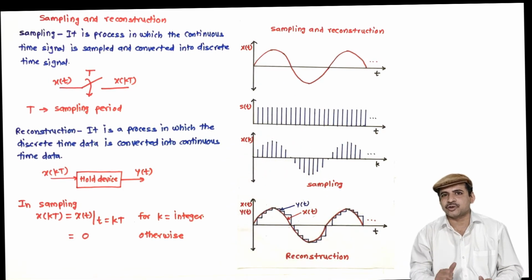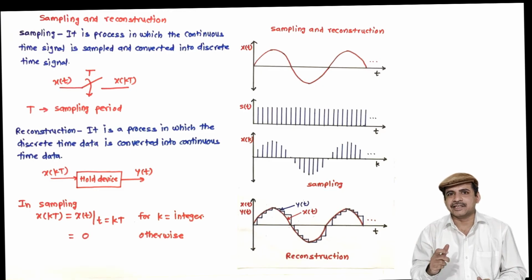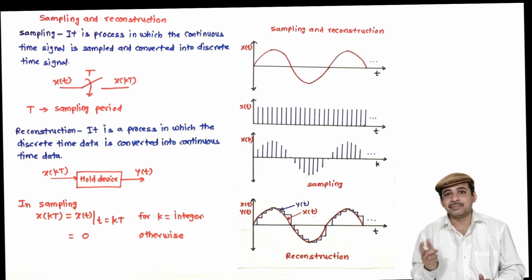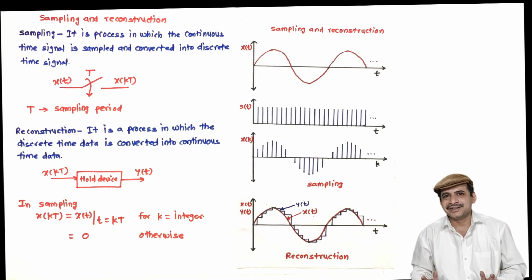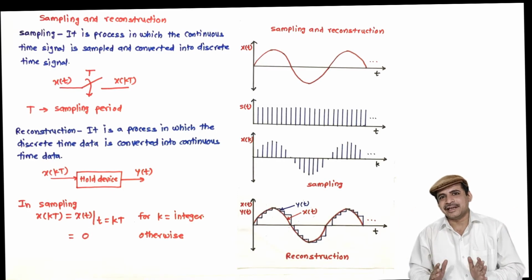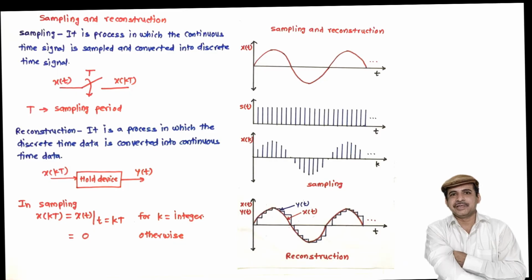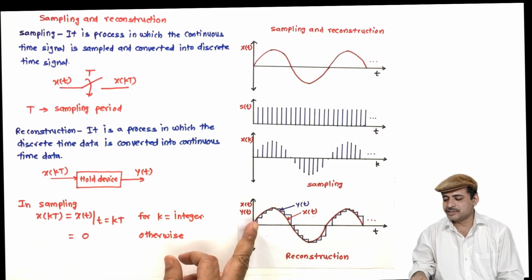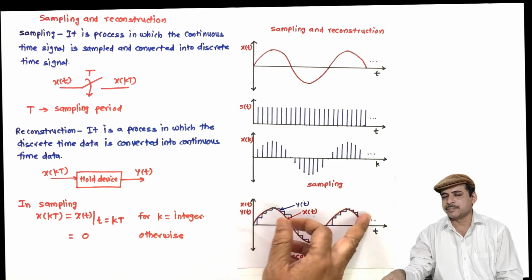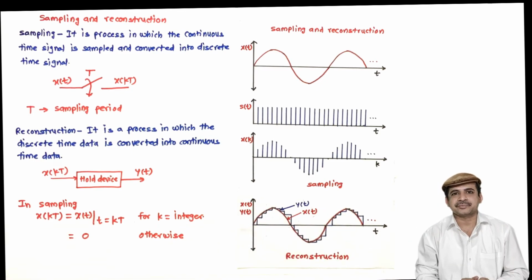If you see a digital storage oscilloscope, you observe the sine wave displayed on the CRO as continuous in time, but in practice it is discrete in time. It is a reconstructed kind of waveform. But as the sampling frequency is very high, we look at it as a continuous time signal. So if you increase the sampling frequency, this error in reproduction will be reduced.